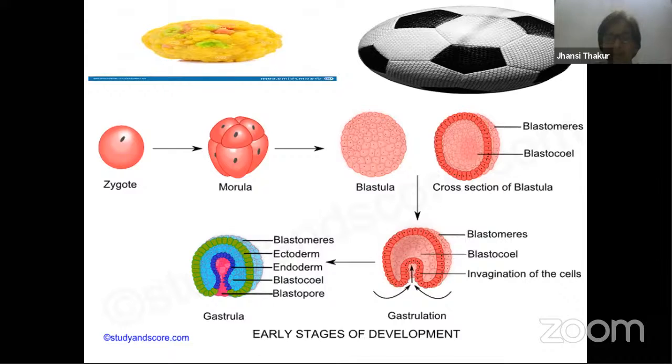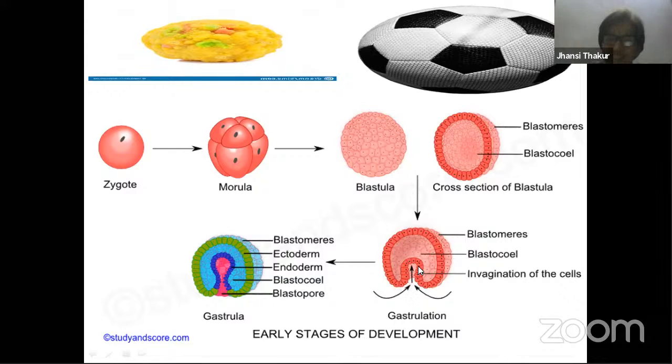And slowly some of the cells over here start invaginating, meaning getting pushed inside. Because of this, a second layer of cells is getting developed inside. And there are areas with two spaces now. The first space we already discussed, that is the primary blastocele of the blastula stage. The second one is a newly developed space, which is developing now. And there is one hole which is called the blastopore.